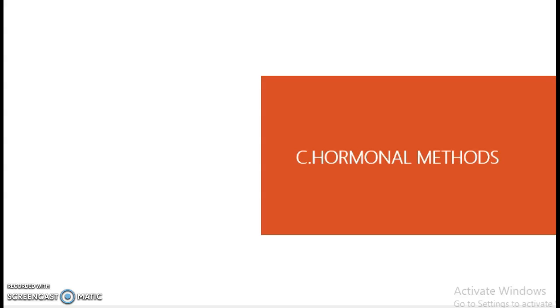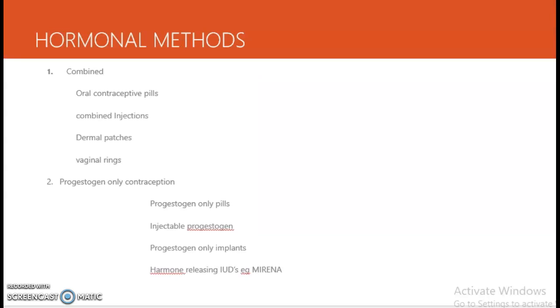It also reduces the size of the fibroids in patients with multiple fibroids. Now the third group included in the spacing methods is the hormonal methods. The hormonal method for the intrauterine device was explained earlier. Hormonal methods include combined oral contraceptive pills and progesterone only contraception.